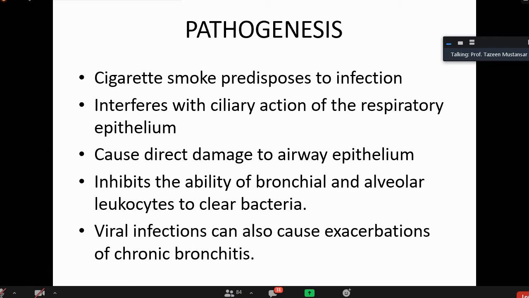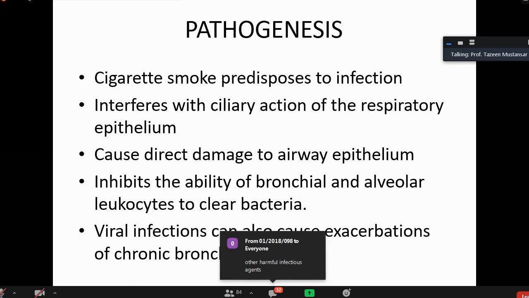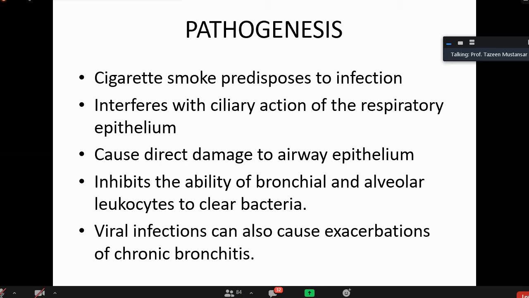So infection interferes with ciliary action. This ciliary action will no more be there. When ciliary action is absent, those infective agents will remain there. This mucus will remain there. Rather, it will plug in there. So things will become worse, causing direct damage to the respiratory epithelium. It inhibits the ability of the bronchial and alveolar leukocytes to clear the bacteria. Okay. So viral infections can also cause exacerbations of chronic bronchitis. Not only bacterial, viral infections may also provoke inflammation and cause this exacerbation. Okay.